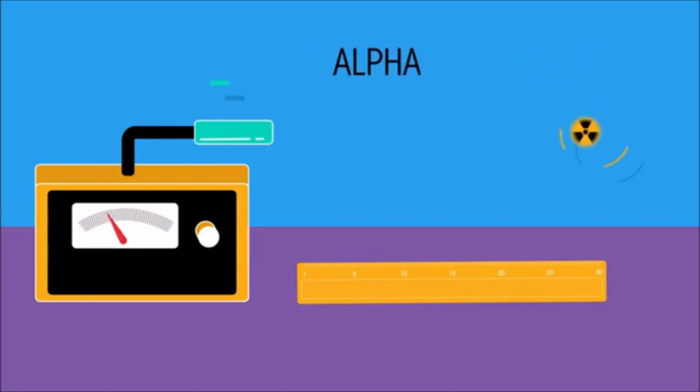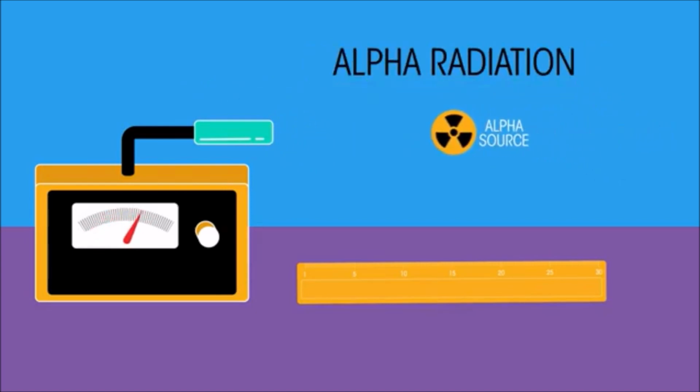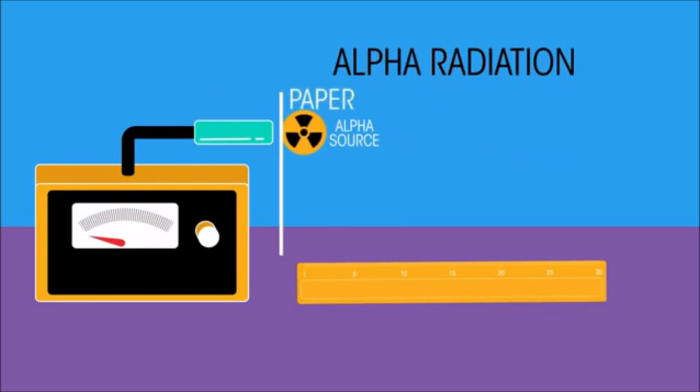Let us look at alpha radiation first. Addition of paper stops the alpha particles being detected. We can see that alpha particles have a poor penetration in air, and even thin paper can stop it dead.